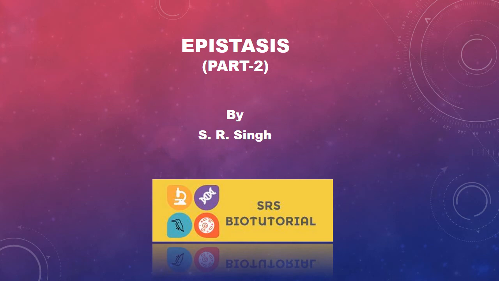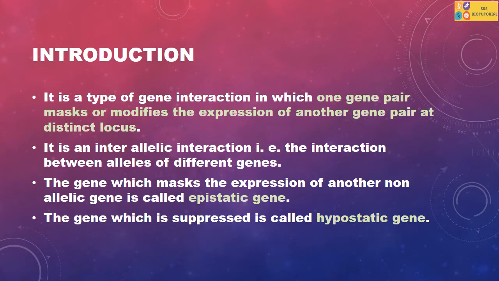I am Samiranjan. In this video, we will discuss epistasis. Epistasis is the interaction between alleles of two genes located at different loci. In this gene interaction, an allele of one gene modifies the expression of another gene.